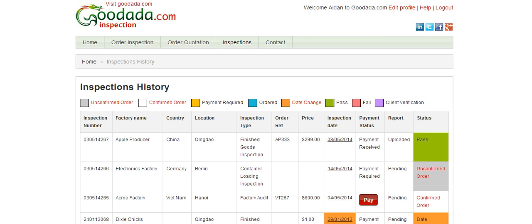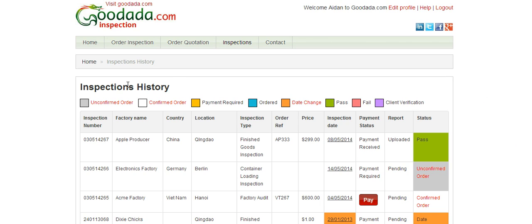The control panel allows you to order inspections, pay for inspections, be updated on the progress of your inspections, receive the results and report of your inspections, and retain all your inspection records in one place.